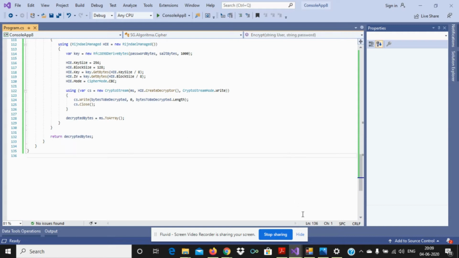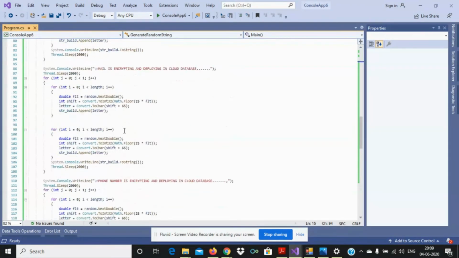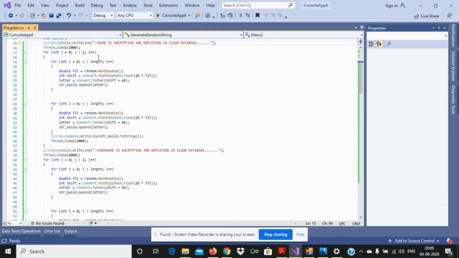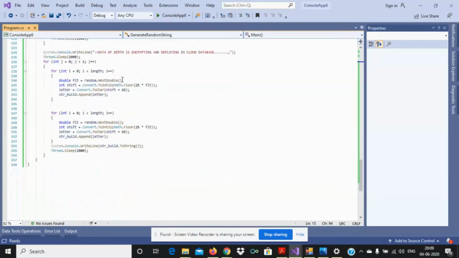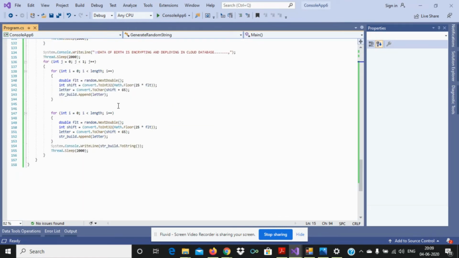So this is linked with the previous one. So we can see that it is linked with here. All the exceptions are linked with here. So here the date of birth is encrypted and deployed. Whenever this message comes, the date of birth is deployed.